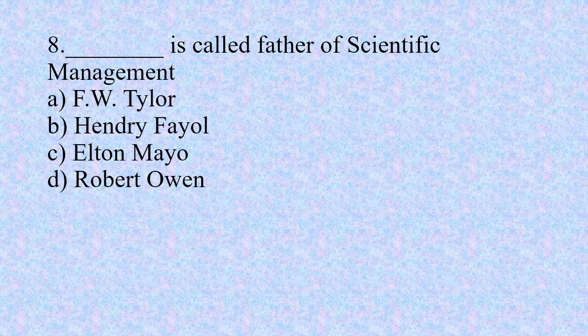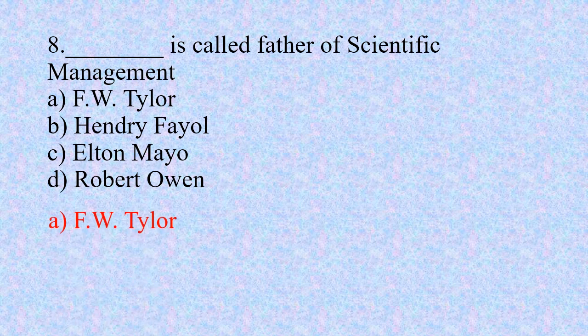Number 8. Dash is called the father of scientific management. Option A, F.W. Taylor, option B, Henri Fayol, option C, Elton Mayo, option D, Robert Owen. The right option is A, F.W. Taylor.